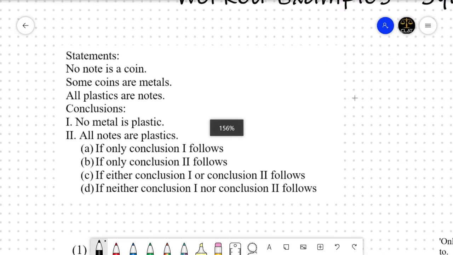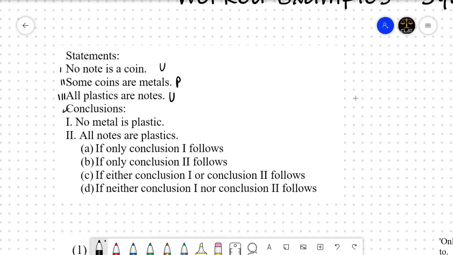It is here. Okay, this is our first question, which has 1, 2 and 3 statements. Right, we have 2 conclusions from there and we have to choose between A, B, C and D. Right, so the first statement is a universal statement, because of the word 'no' it is a universal statement. Right, the second statement is a particular one and the third is also universal.